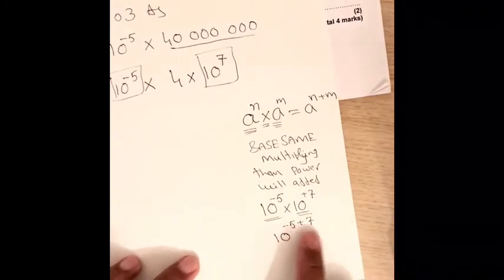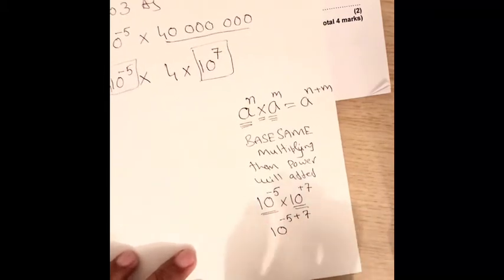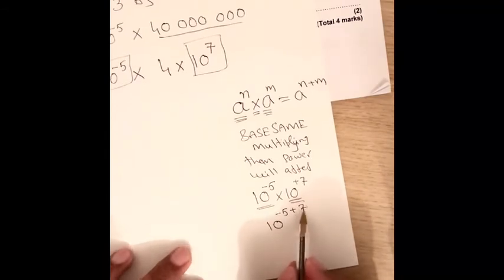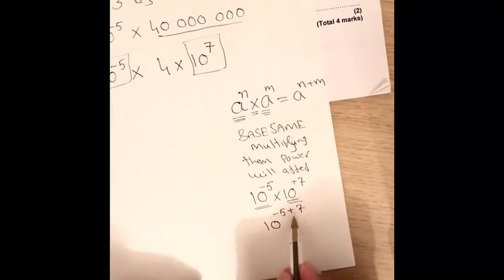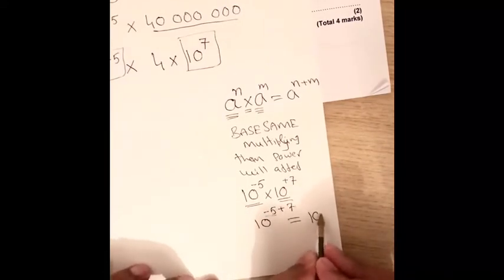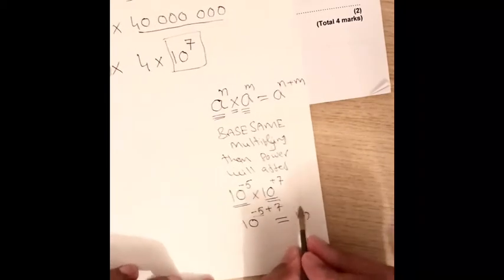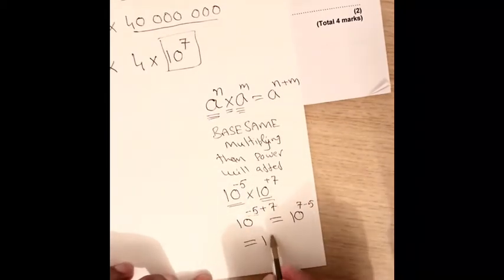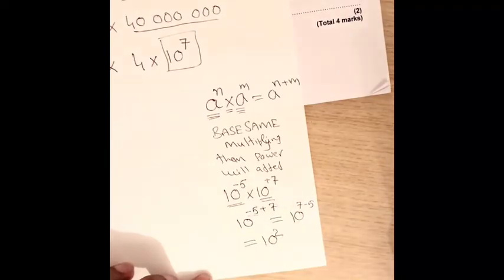So now we apply the rule for positive and negative values. One is positive, so positive 7. We go 7 places, and we have to take 5 out. How many are left then? 7 take away 5, so the power of 10 is 2.